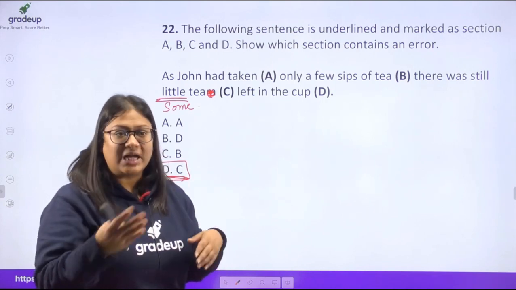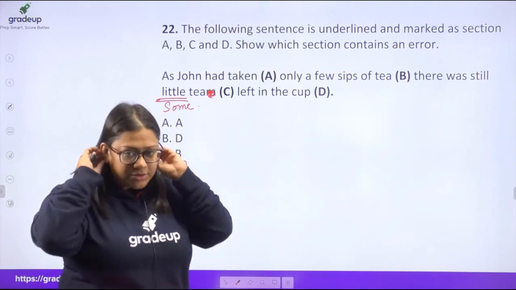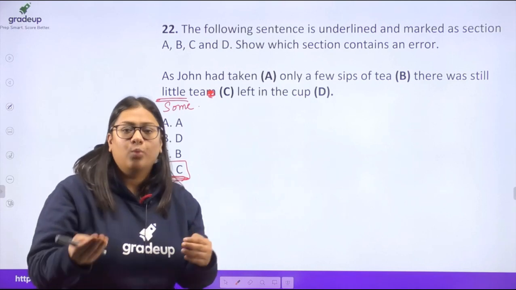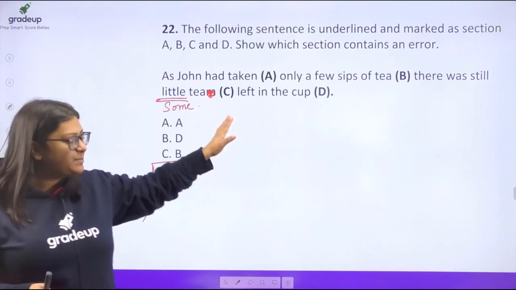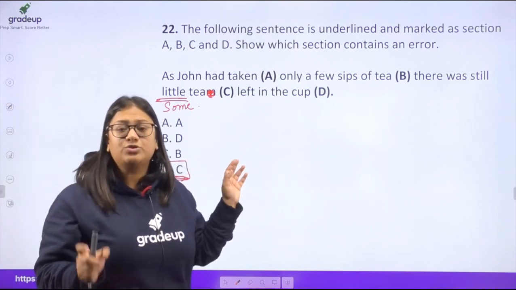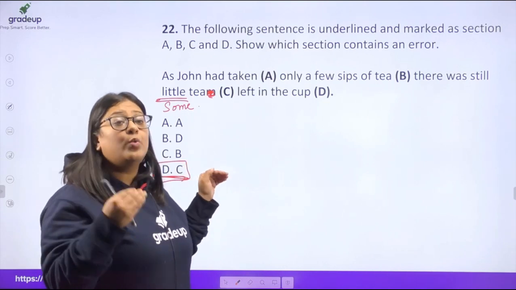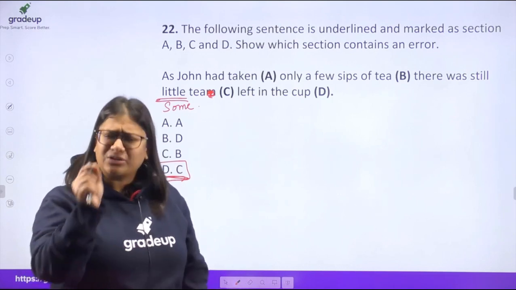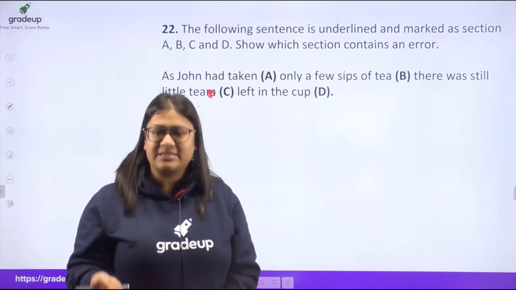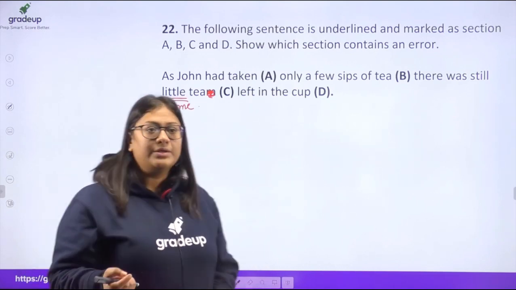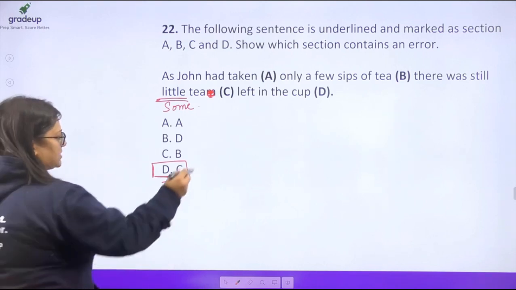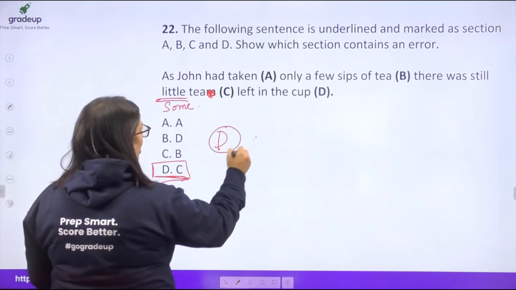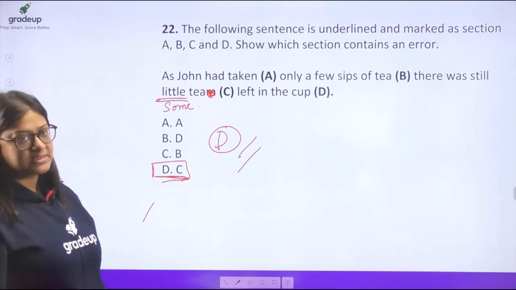Okay, so chances are that the tea would already have been there in the teapot, right? So we have a positive connotation that there would be some tea left. If he had taken a lot of tea and it was negative, that only a little is left, then we would use little. Okay? So that is the difference here. The answer would be option D. Option D is your correct answer.